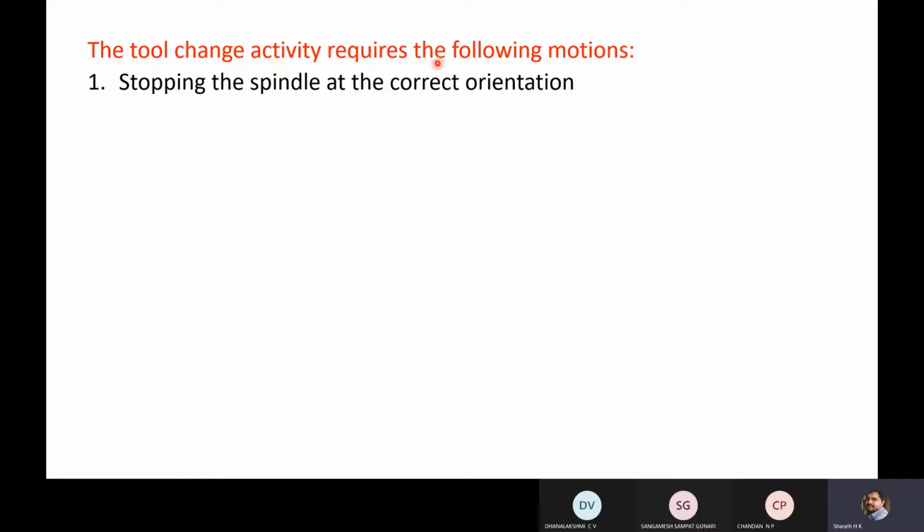The tool change activity requires the following motions. So here, in order to change the tool, there is a procedure. First thing is, there will already be an ongoing machining operation. You should stop that ongoing machining operation, and the tool should be stopped in a proper orientation. Then the tool change arm should go there.